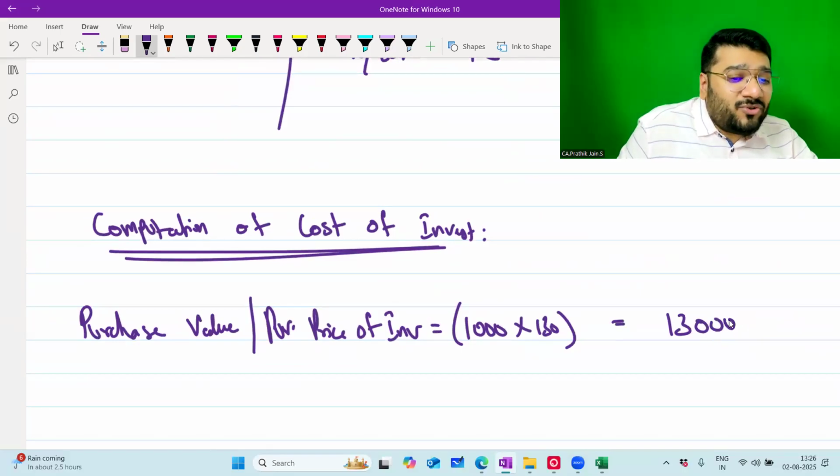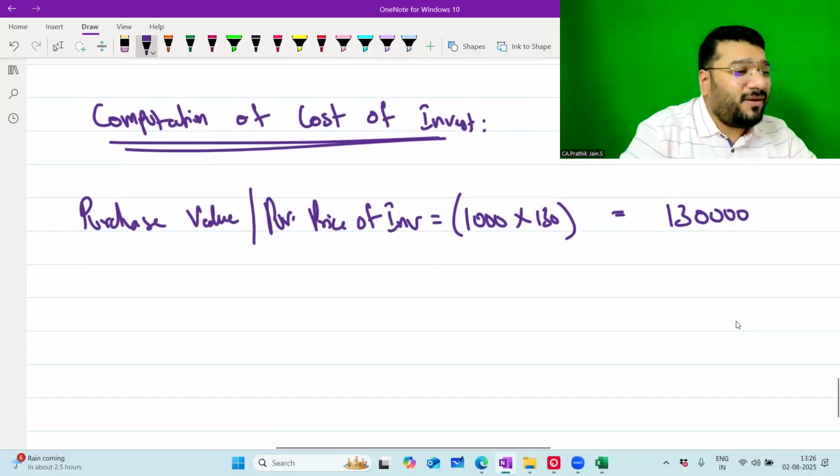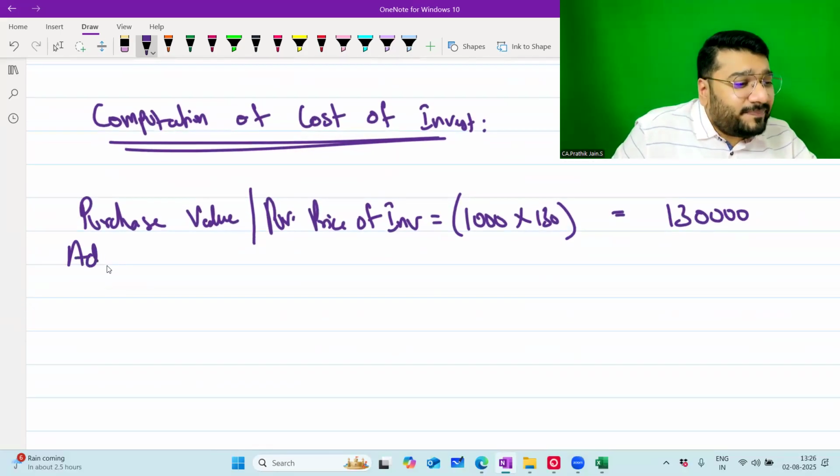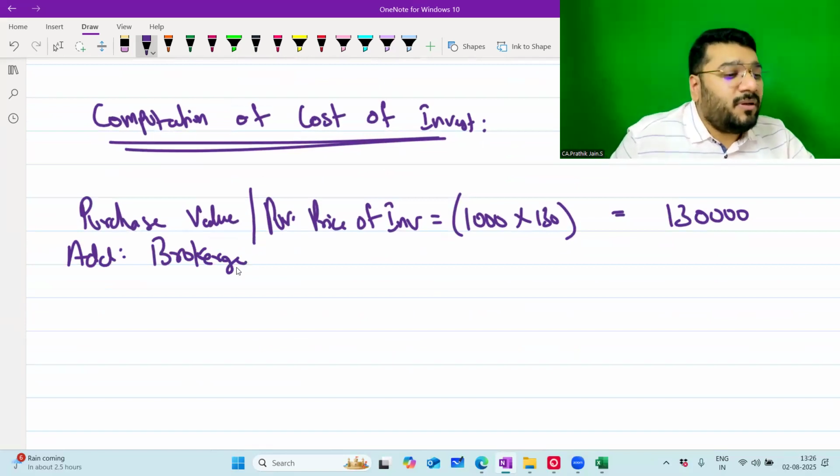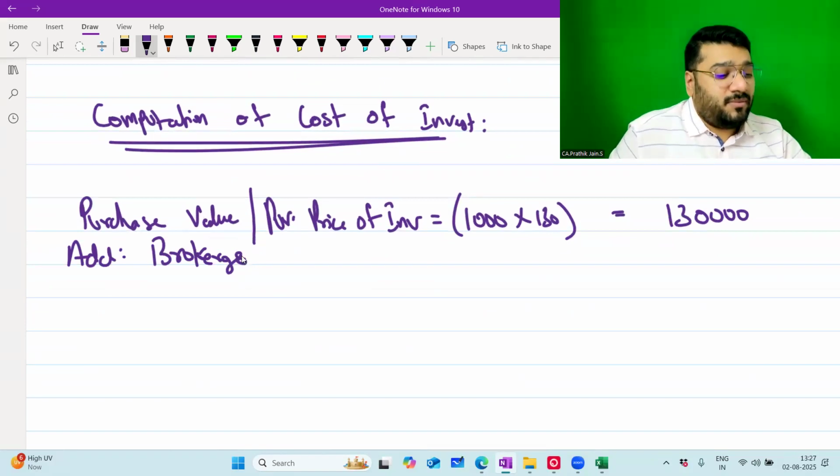You guys are with me for so many years. Still you're behaving like this. Now add. Brokerage is also called commission. So you do not give brokerage, huh?